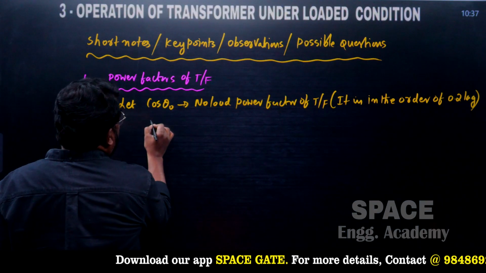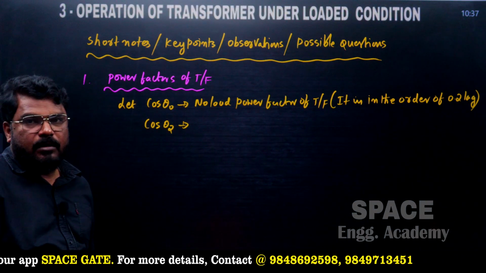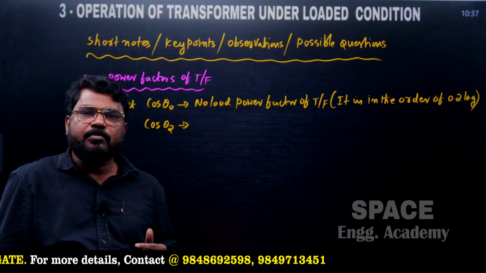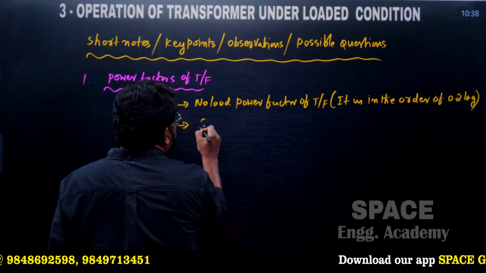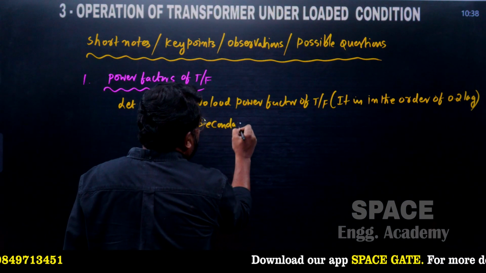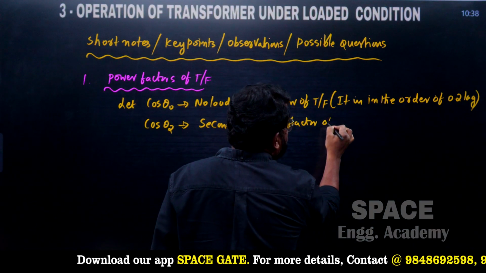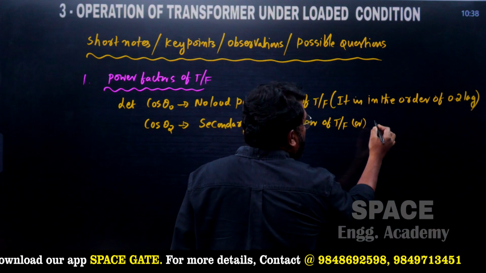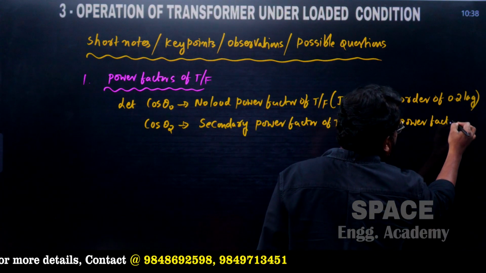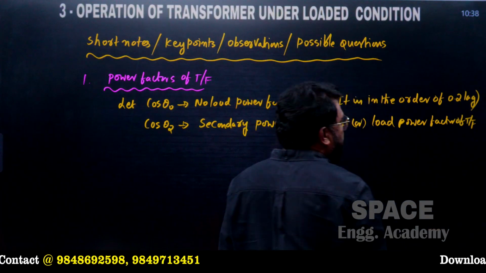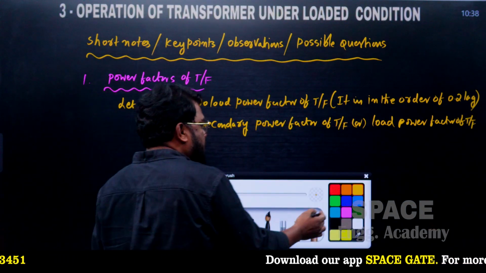Next one, cos theta 2. It is called the secondary power factor of the transformer, or also the load power factor of the transformer. This load power factor is another power factor, and it depends on the nature of the load.